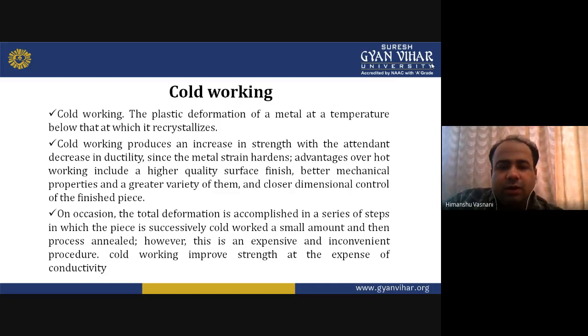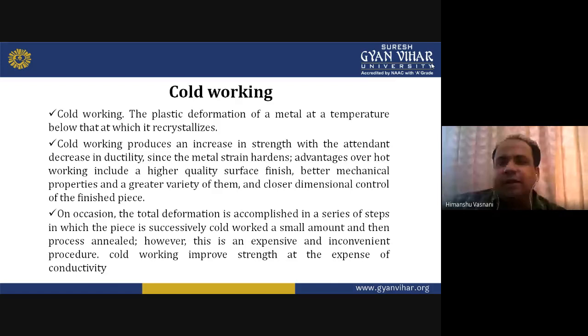In this, the total deformation is accomplished in a series of steps in which the piece is successively cold worked a small amount and then process annealed. Process annealing is an annealing process that is studied in heat treatment.